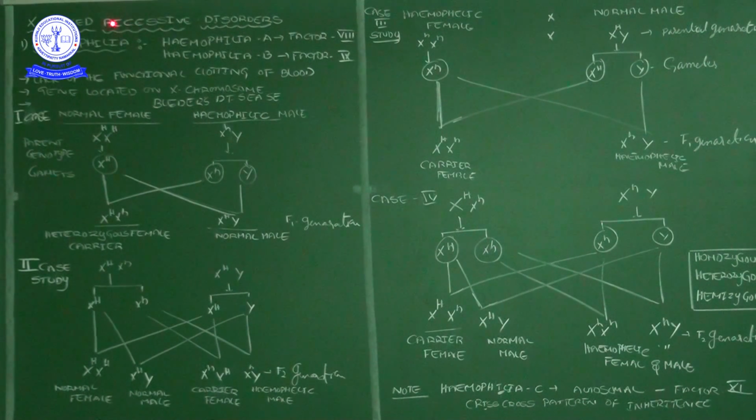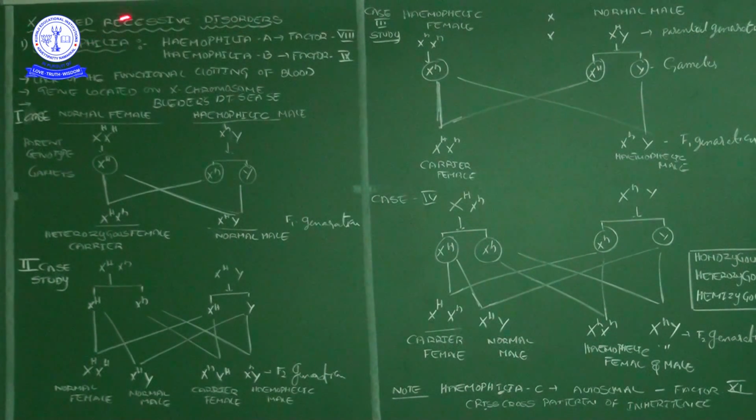Their characteristics are expressed when the gene is in the recessive form. That recessive gene leads to diseases and disorders, not a healthy condition. So the dominant nature is the healthy condition. When that gene is mutated and modified into the recessive form, it automatically leads to disorders.